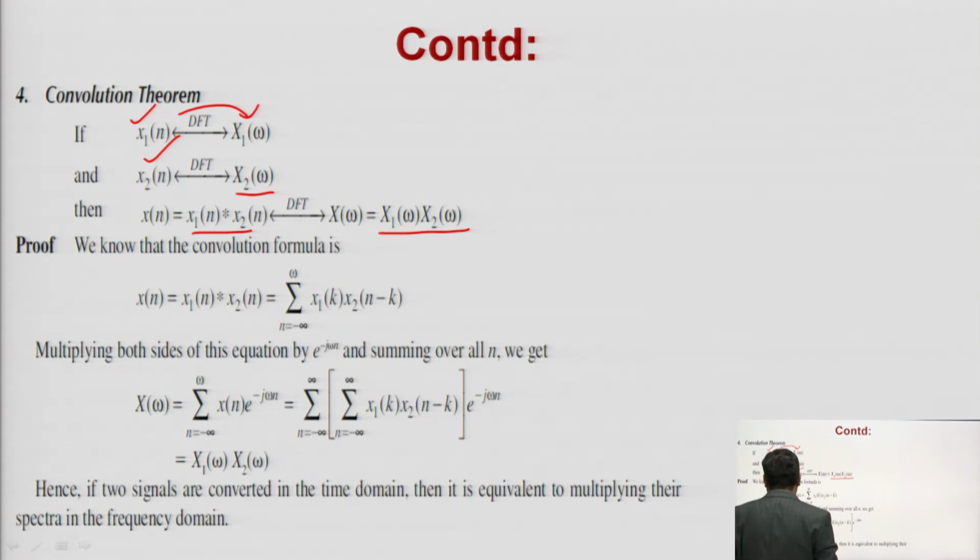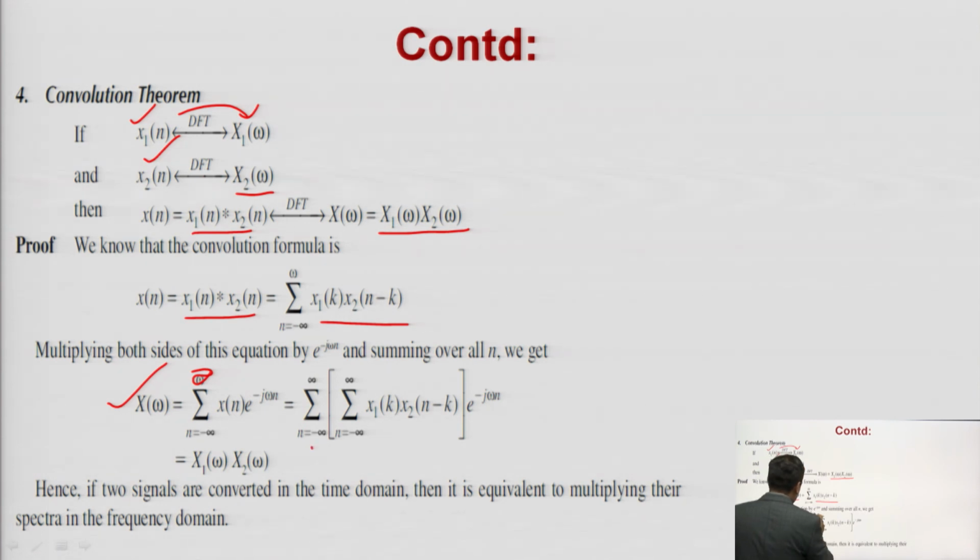So what we can write here, you can prove here that x(n) is equal to x1(n) convolution x2(n). You know the formula of linear convolution here: it will be x1(k) into x2(n minus k). Now you can take the transform here, not the DFT but the DTFT: sum over n from minus infinity to plus infinity of x(n) into e to the power minus j omega n.